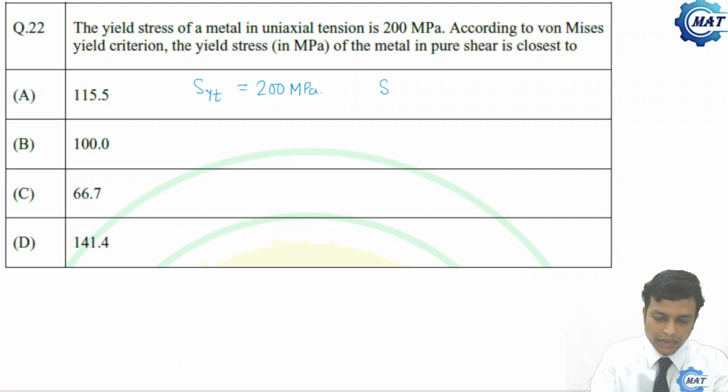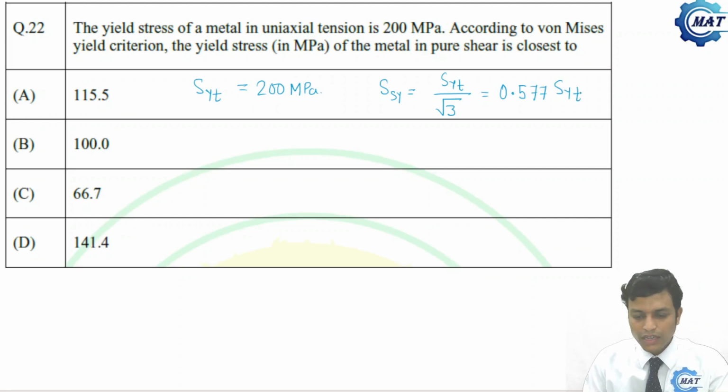We know that yield stress in shear SSY is SYT divided by root 3, that is equal to 0.577 SYT. This we have derived in our full course class. You can go through that.